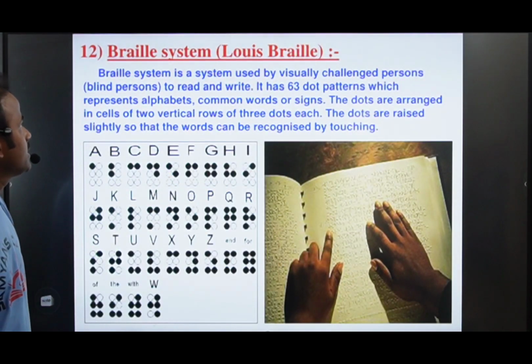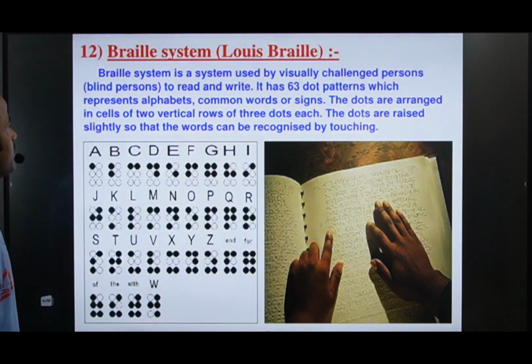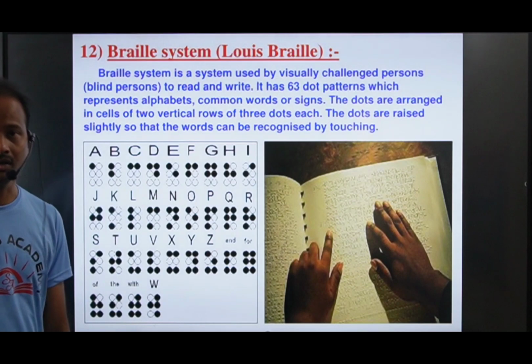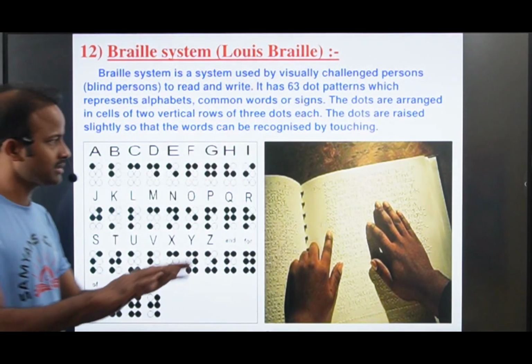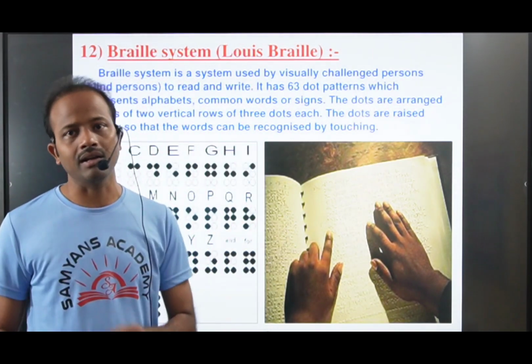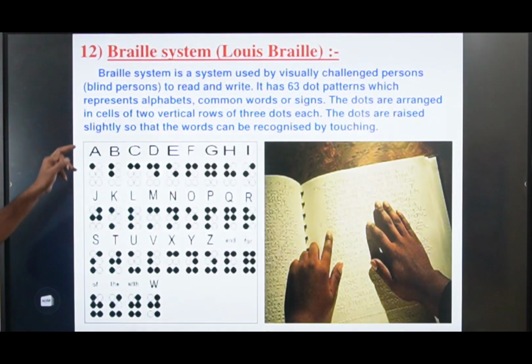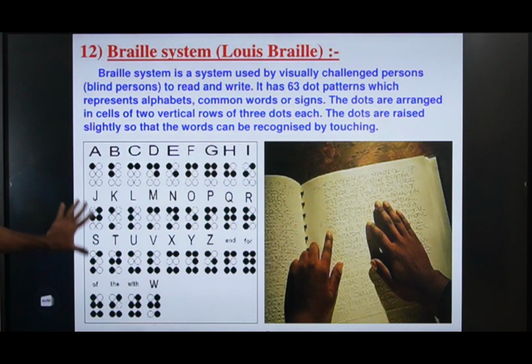Now you see here the Braille system. Louis Braille developed the Braille system, used by visually challenged persons, means blind persons. Blind persons cannot read letters clearly, right? By touching the letters, they can feel the letters and read like that. To read and write, we have the Braille system.